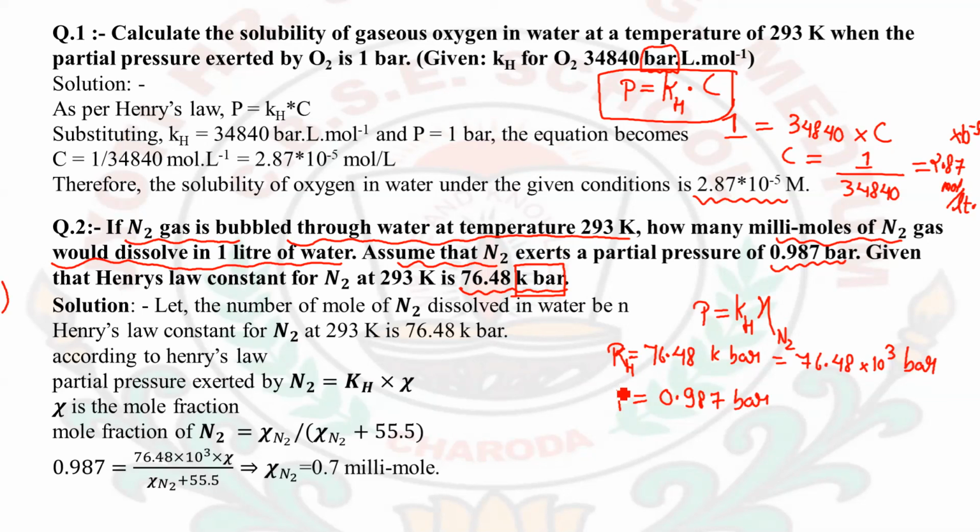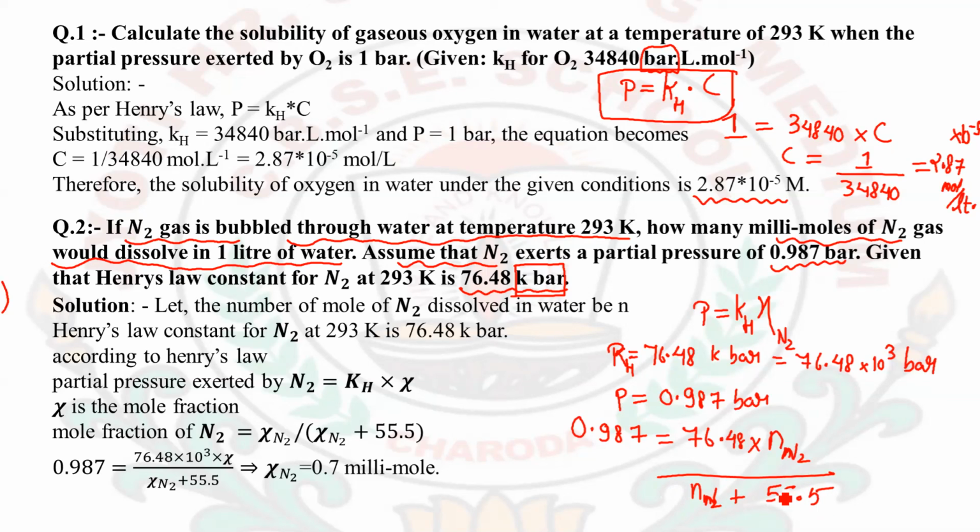Now putting the values here, 0.987 is equal to Kh, 76.48 into 10 to the power 3, into the mole fraction. The mole fraction will be equal to n of N2 divided by n of N2 plus 55.5.